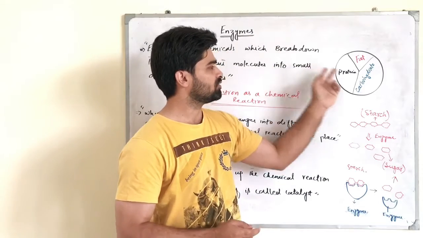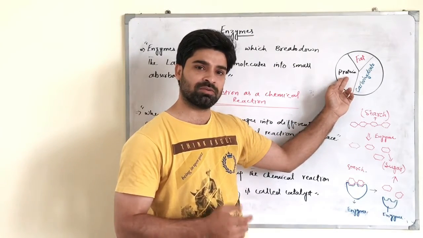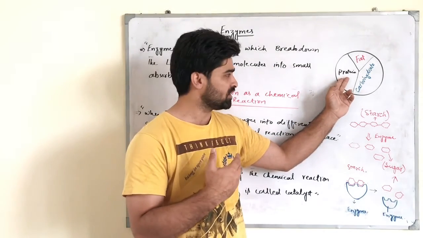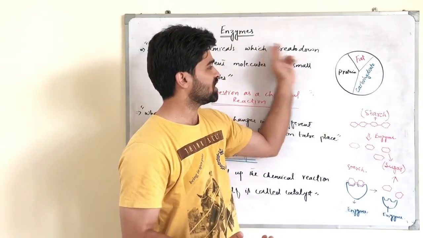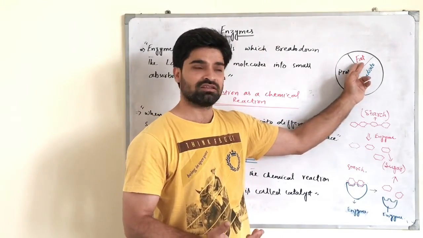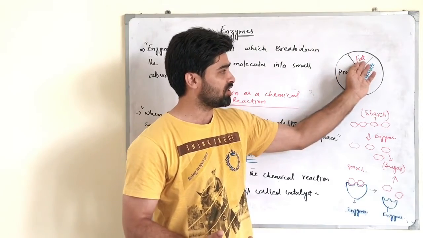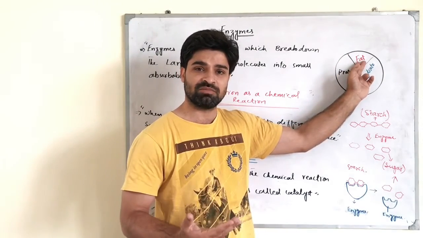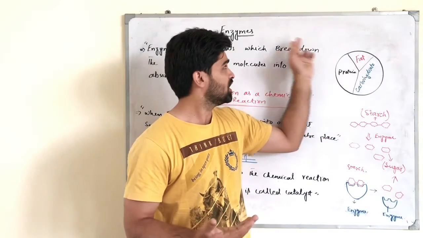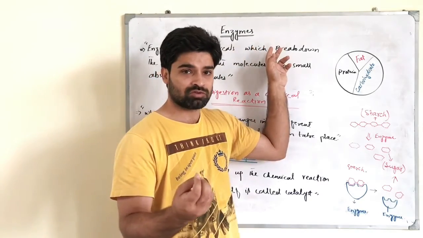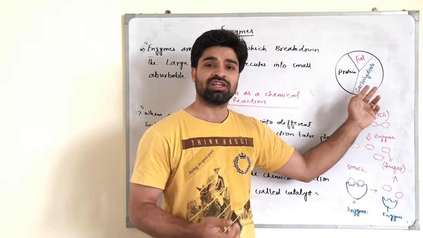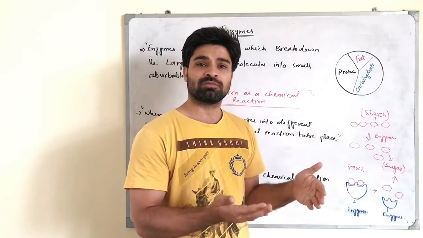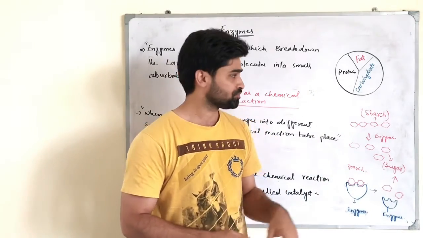Enzymes act on the proteins and change them chemically from protein to amino acids, and enzymes act on the fats and change them chemically into the fatty acids, which are the smaller molecules of the fats. And enzymes act on the carbohydrates and break them down into the smaller molecules, which are the sugars.